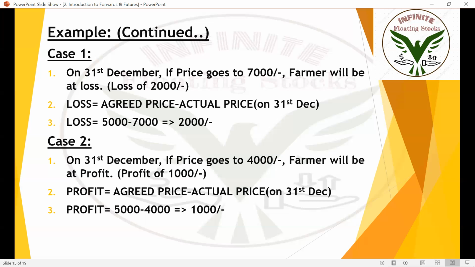Okay. Now, if the shop owner doesn't agree, or wants to violate the contract, and says, why should I buy them for 5,000 when the value is 4,000? If the shop owner says that, the SEBI registered broker goes and slaps the shop owner, because the shop owner has already made a futures contract with the farmer. He has already agreed that he'll buy all the vegetables at 5,000 irrespective of the situation.